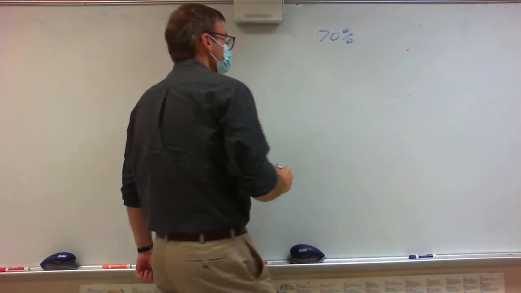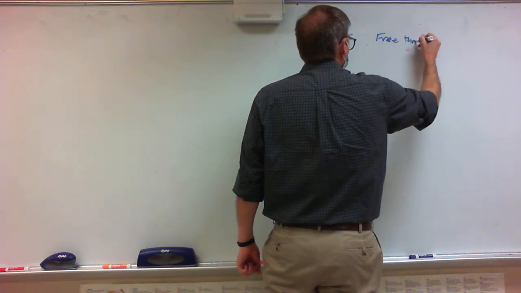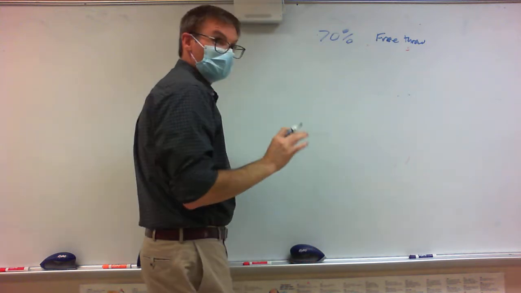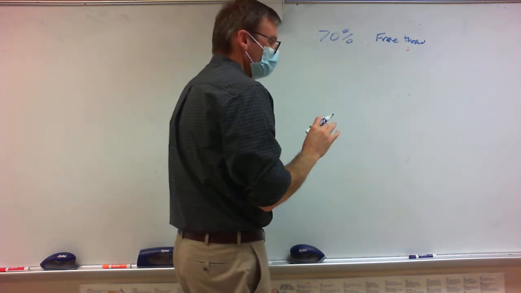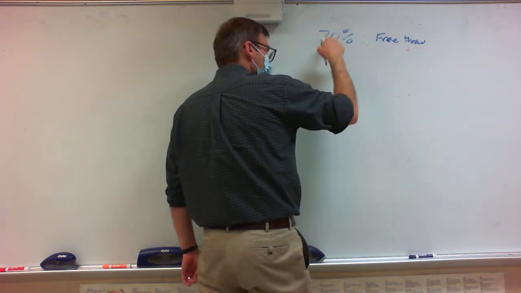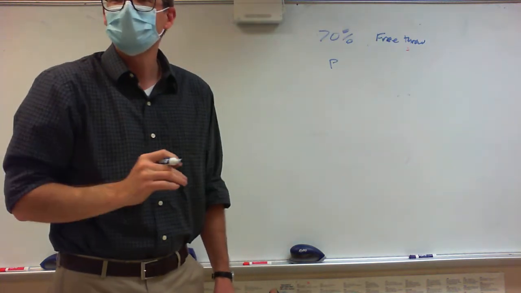If he's a 70% free throw shooter, what is his probability of making his shot?